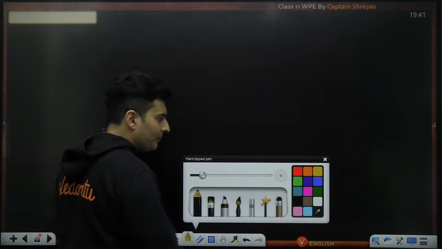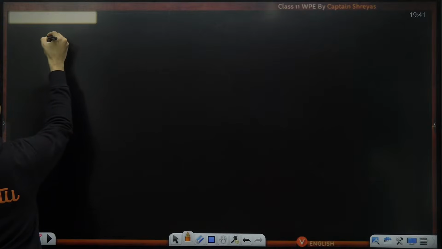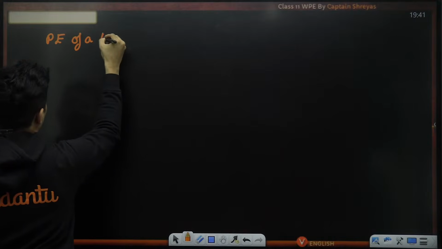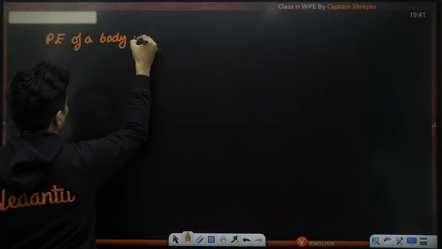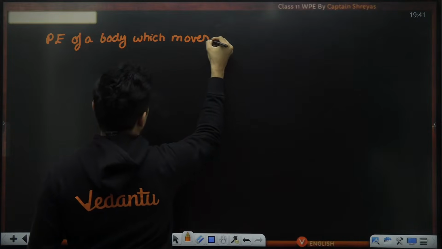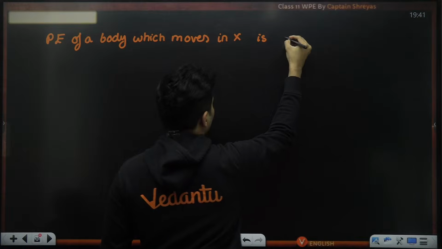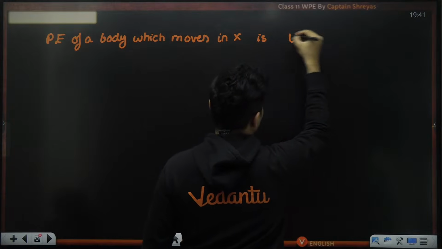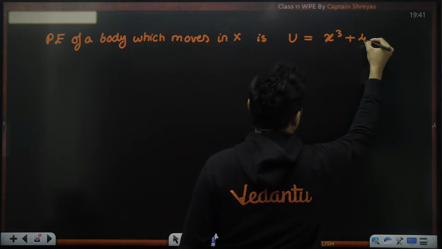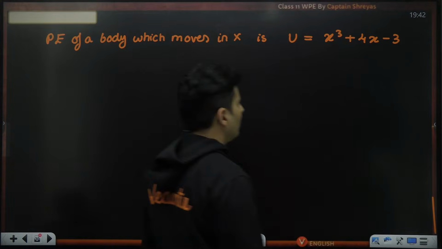Yeah. Why not? Imagine, I tell you, example that the potential energy of a body which moves in x, on the x-axis, is given by x cube plus 4x minus 3. Okay.